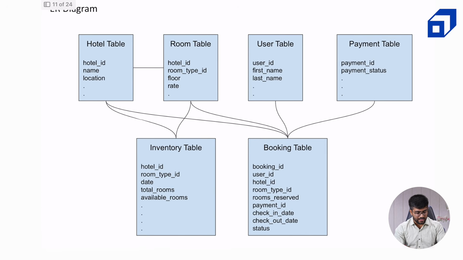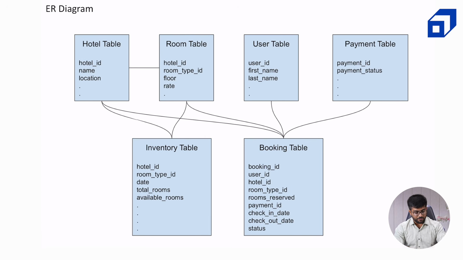Now as suggested, we will have a hotel table which will be associated to the room table by a foreign key relationship, and there is an inventory table, a booking table. Let's see if I have not missed out anything. Yeah, in the booking table, we also need to keep track of how many rooms are booked for that particular booking. It's not always that only one room is booked. One booking can correspond to 2 rooms, 3 rooms, and so on as well. All right, so I think the rest of the details are similar to what we discussed earlier.